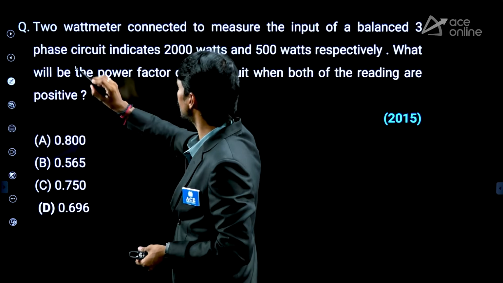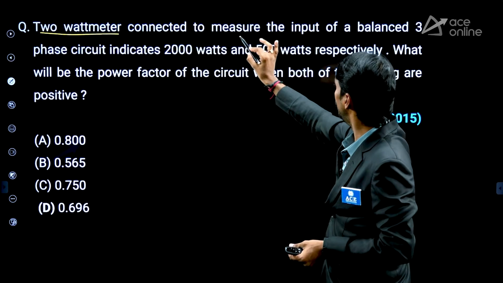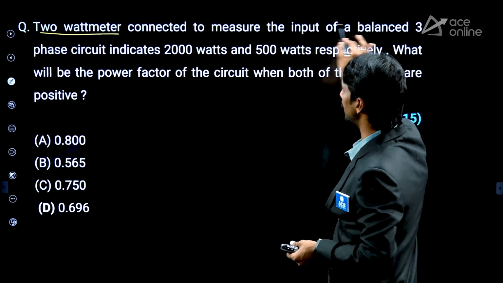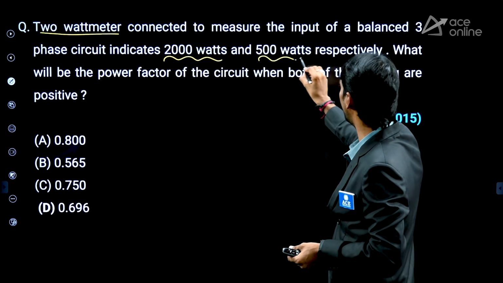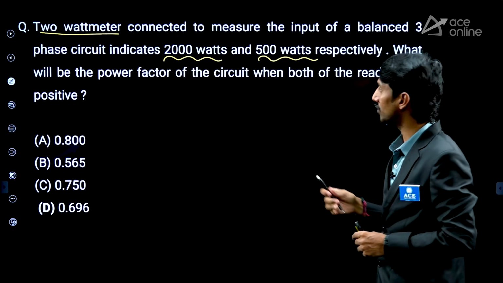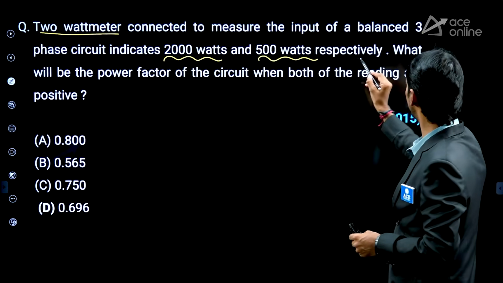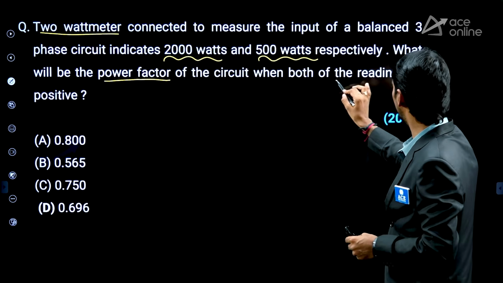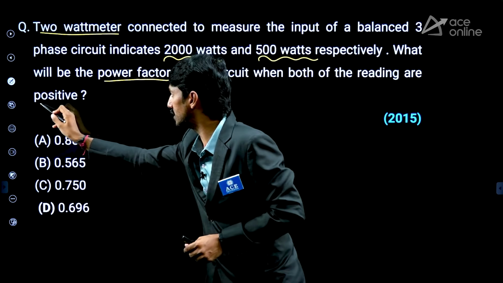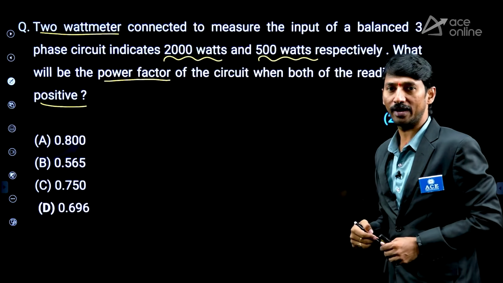It is also a numerical question. The 2 wattmeter method is used to measure the input of a balanced 3-phase circuit. The wattmeters indicate 2000 watts and 500 watts respectively. One wattmeter 2000 watts, other wattmeter 500 watts. What will be the power factor of the circuit when both of the readings are positive? Means this is positive 2000, this is positive 500 only.